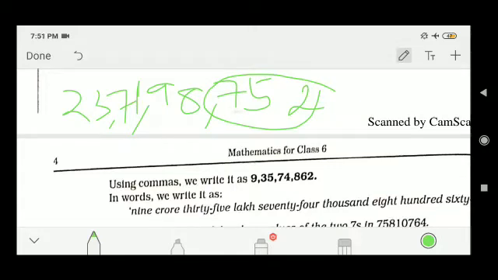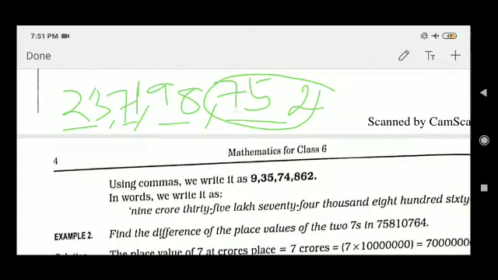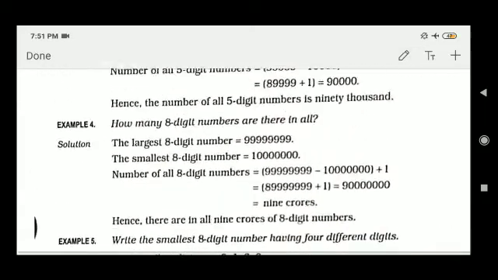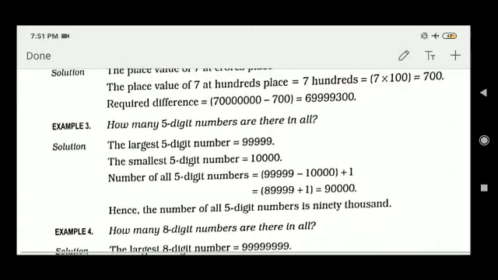Okay my friends, so this one is 23 crore 71 lakh 98 thousand and 752. This is the placing of commas. It is very simple, my friends. You try at home, you can write better.